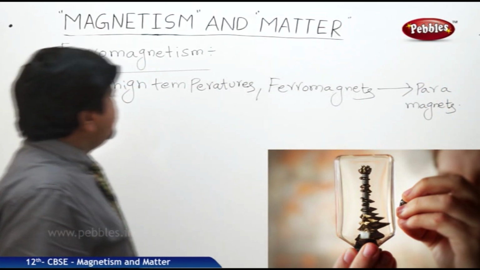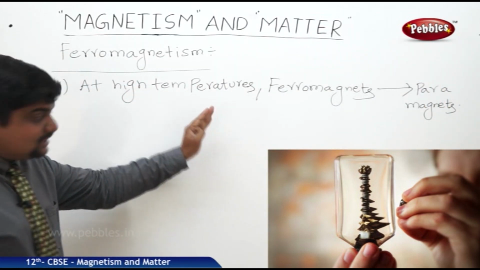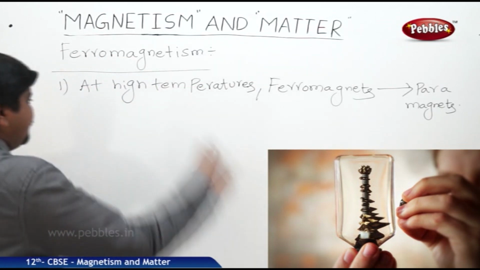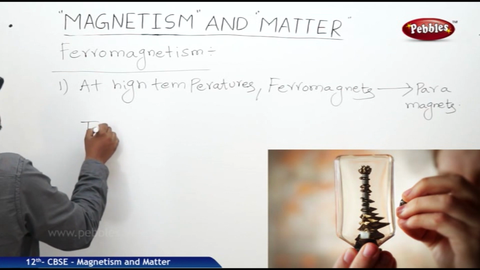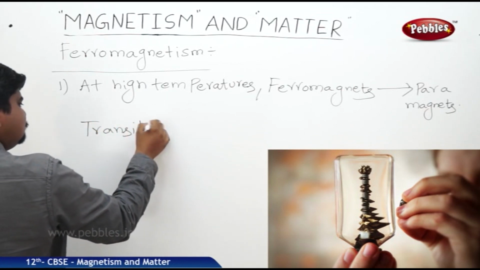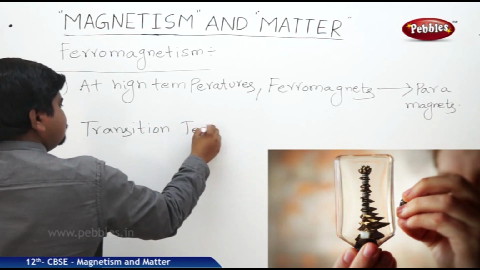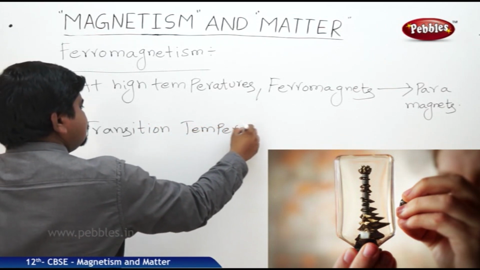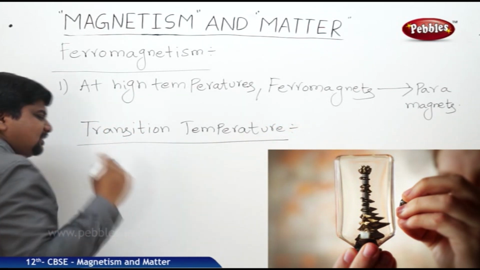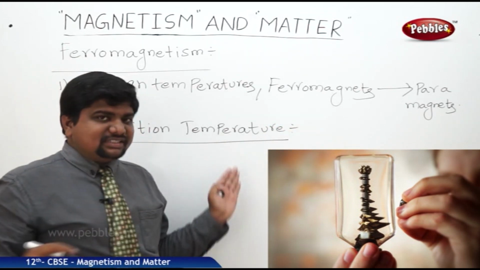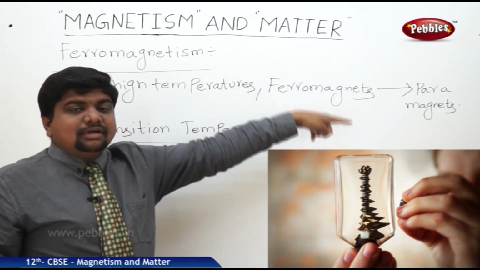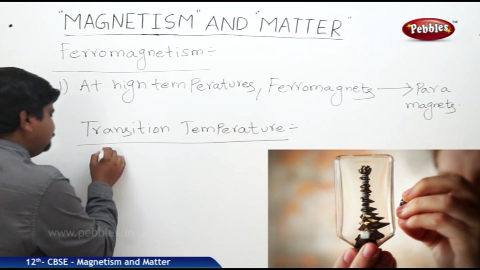The temperature at which this takes place is called the transition temperature, above Curie's temperature. This transition temperature is a temperature above Curie's temperature where a ferromagnetic material is converting to paramagnetic.